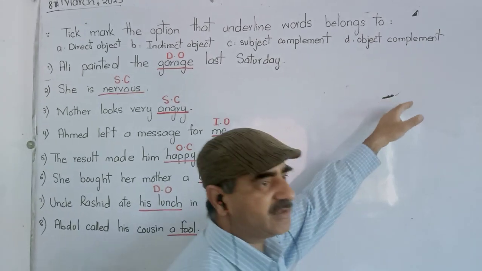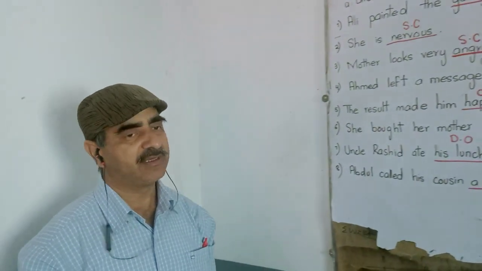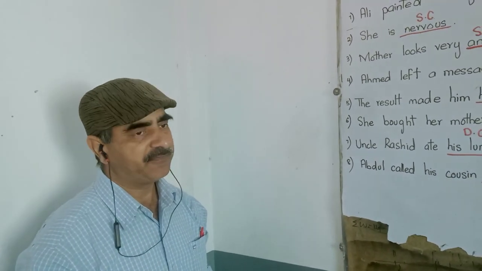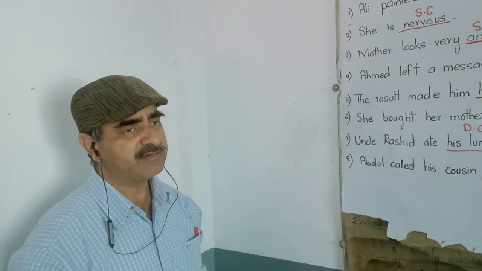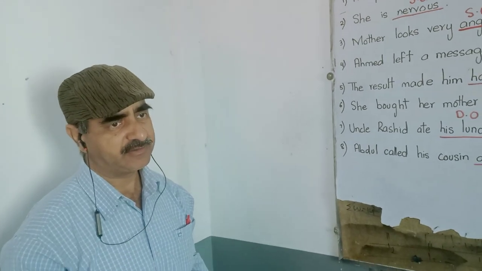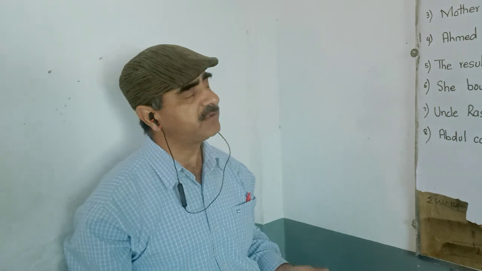Direct object is an object which is firstly affected by the action of the verb. And indirect object is an object which is affected by the action of the verb later on. Or the object that receives the action of the verb first is called direct object, and the object that receives the action of the verb later is called indirect object.